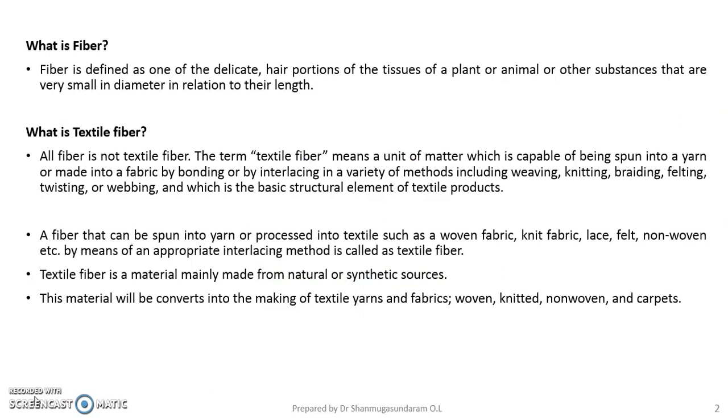First of all, what is fiber? Fiber is defined as one of the delicate material and hair portion of the tissue of a plant or animal or other substance that are very small in diameter in relation to their length. The length to breadth ratio is minimum 1000:1. Then you can call it as a fiber.